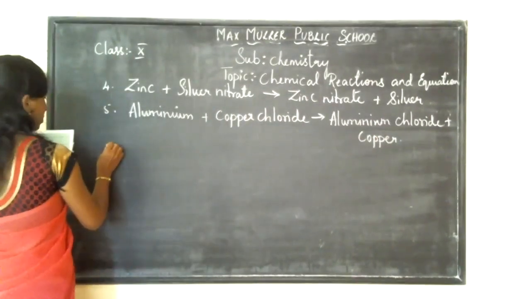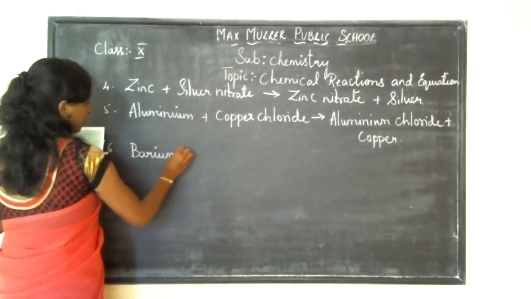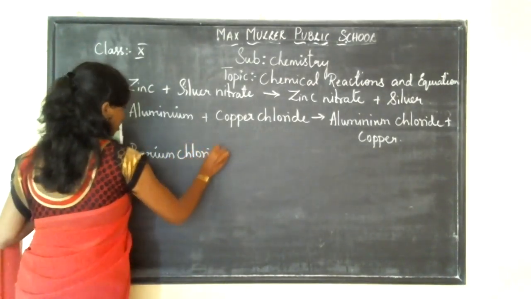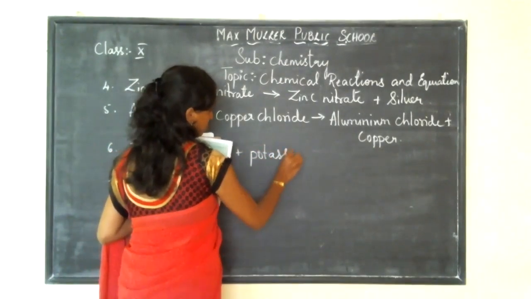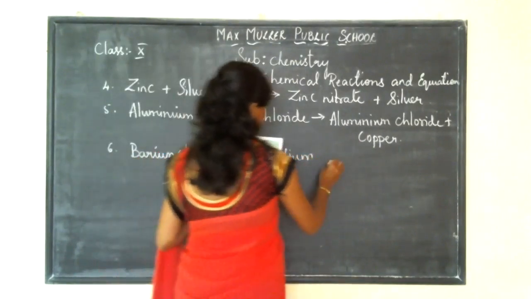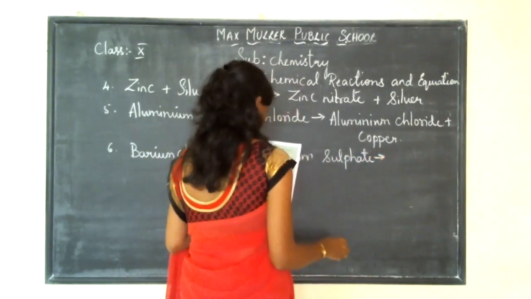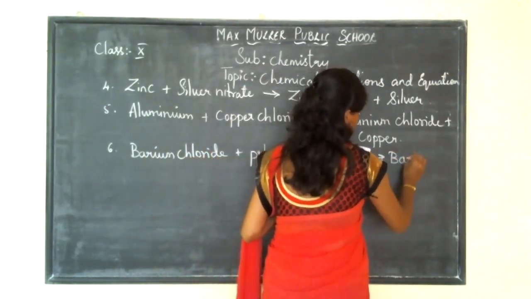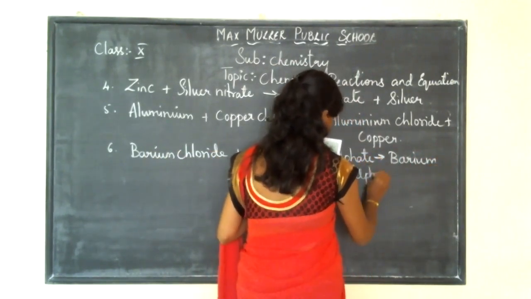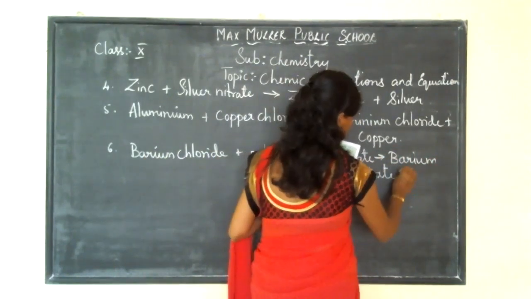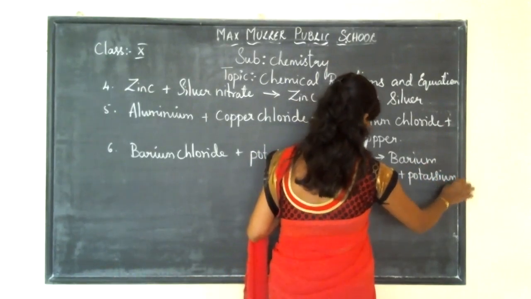Then barium chloride plus potassium sulfate gives barium sulfate plus potassium chloride.